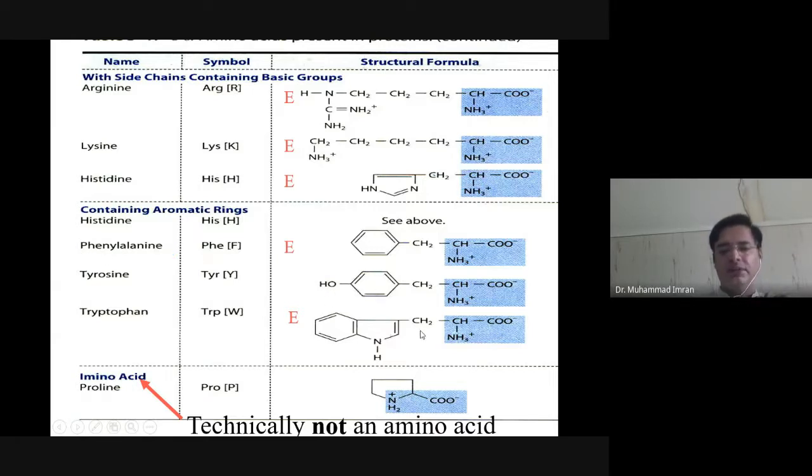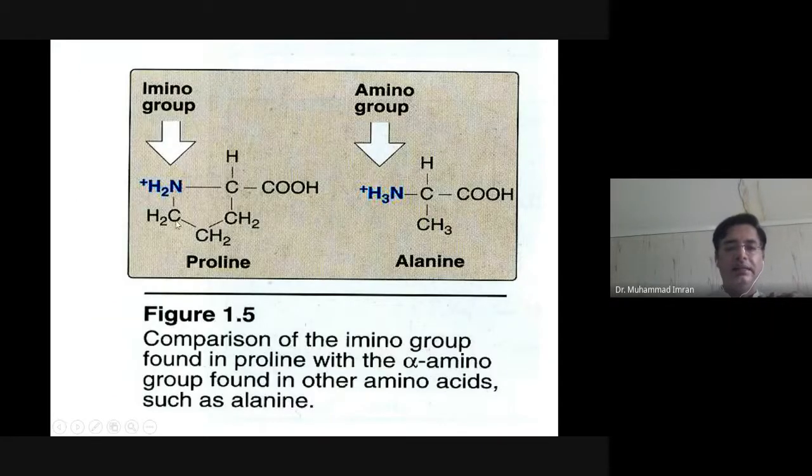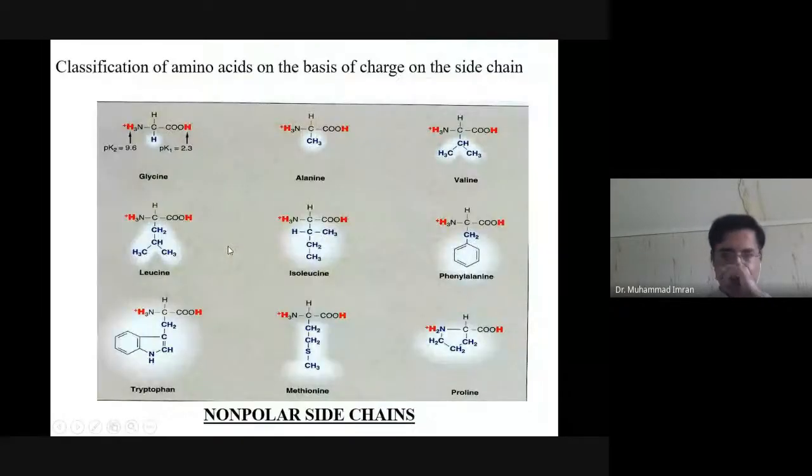Then we have tryptophan, which contains an indole ring. One amino acid is not in any category. Why? Because the last methyl group makes a bond with the amino group, and one hydrogen is removed from that amino group. That's why it is an imino group. So proline is not an amino acid, it is an imino acid.